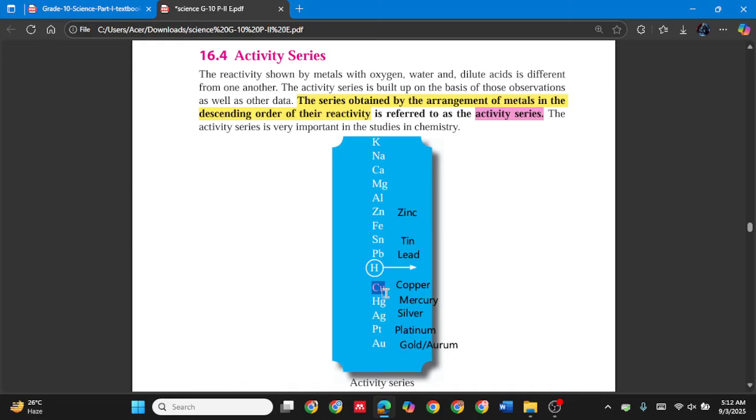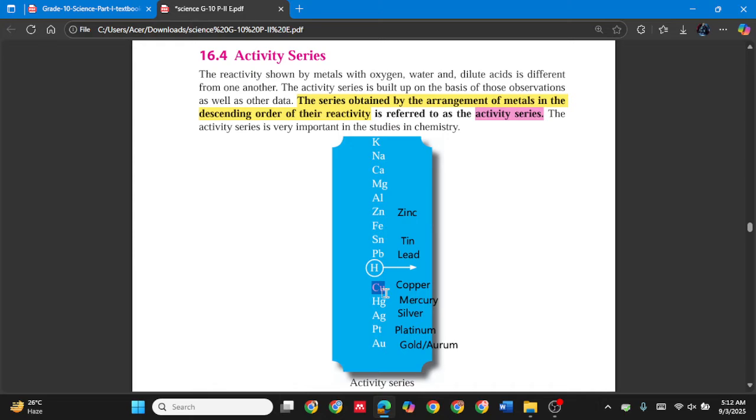Now we come to the activity series. The reactivity shown by metals with oxygen, water and dilute acid is different from one another. You observed it, no? The activity series is built up on the basis of those observations as well as other data.